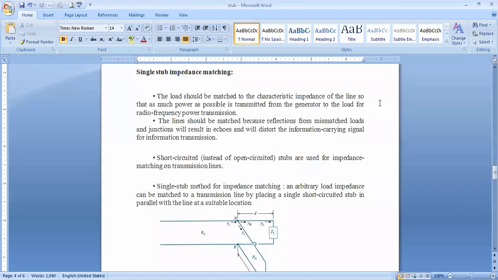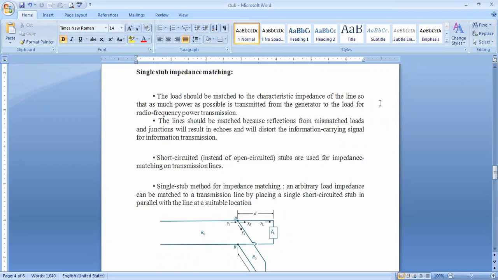The line should be matched, because reflection from mismatched loads and junctions will result in echoes and will distort the information of the carrying signal, used for information transmission through this established transmission line.